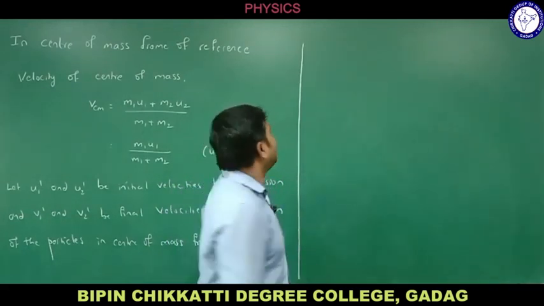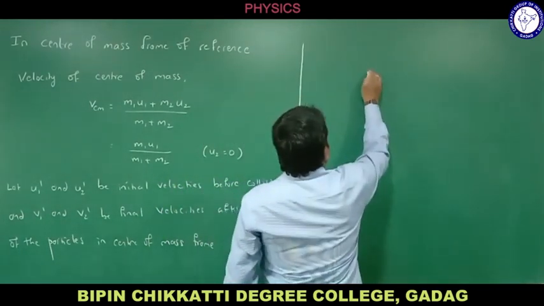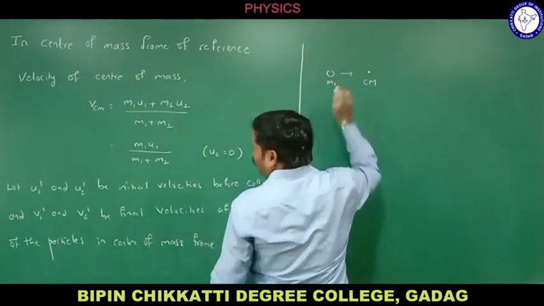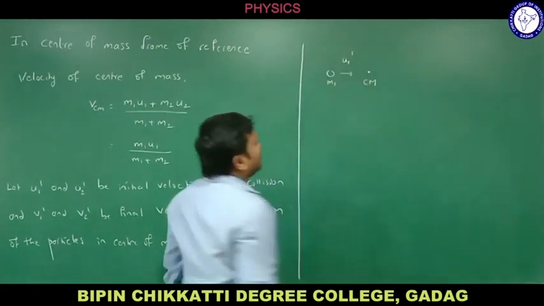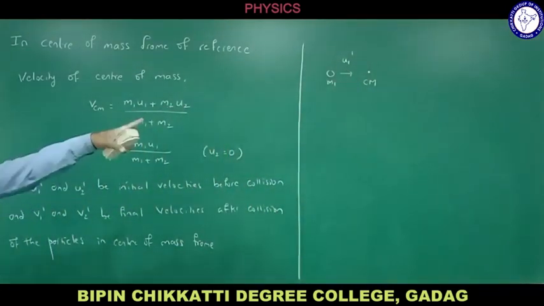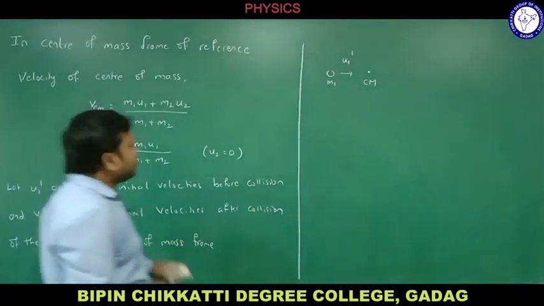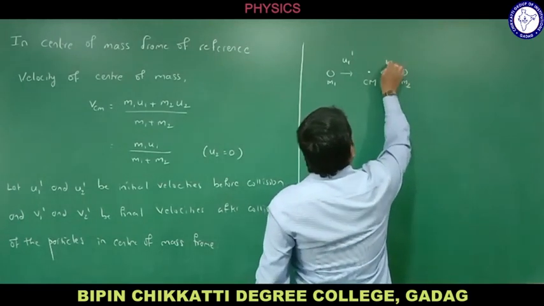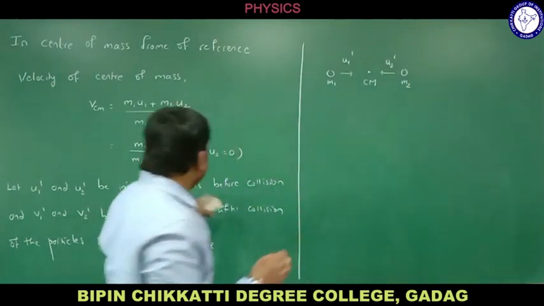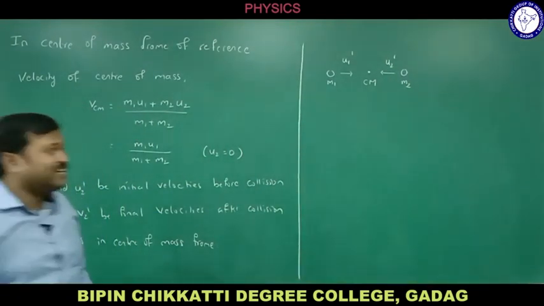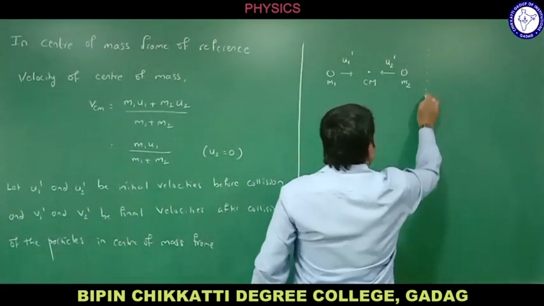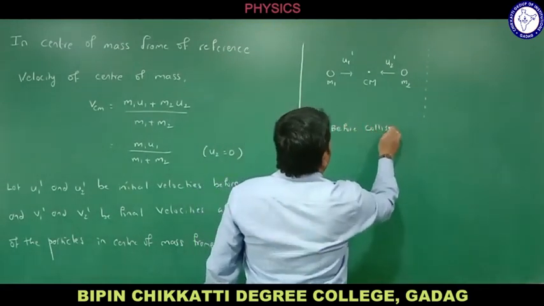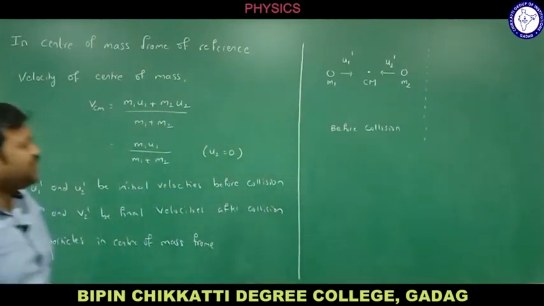Now let us consider the center of mass here. Let me call this the center of mass, and there is a particle of mass m1 which is moving with velocity u1 dash, the velocity of the particle in the center of mass frame. There is another particle of mass m2 moving with u2 dash, the initial velocity before collision, that too in the center of mass frame. So this is the case before collision.